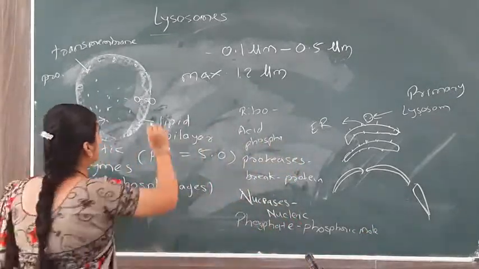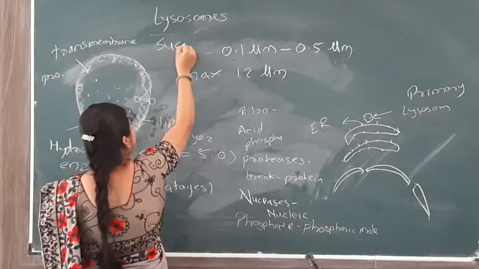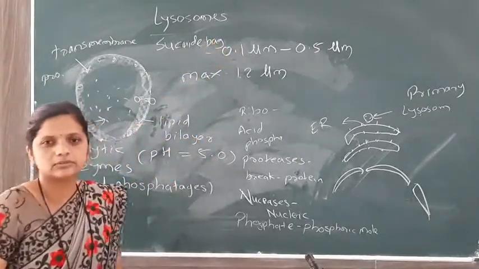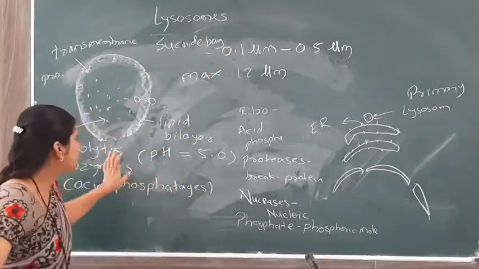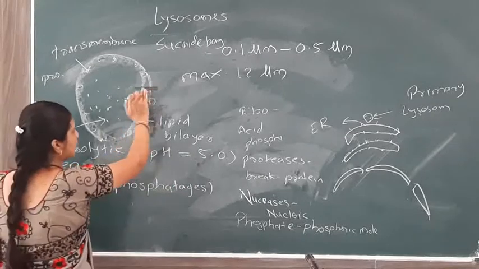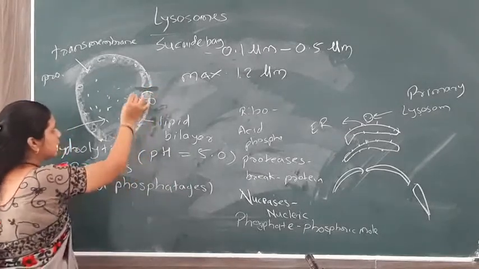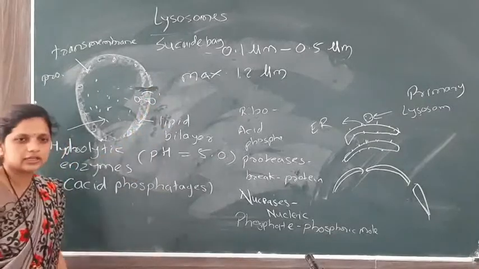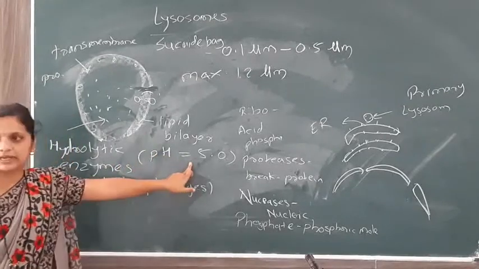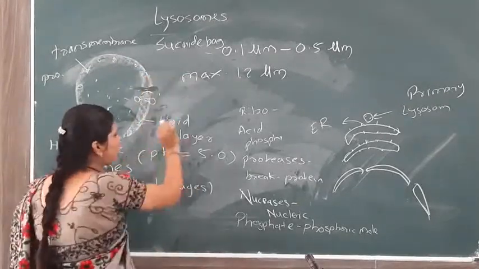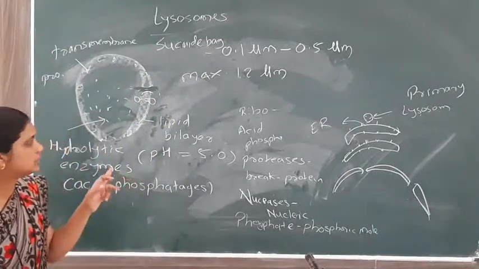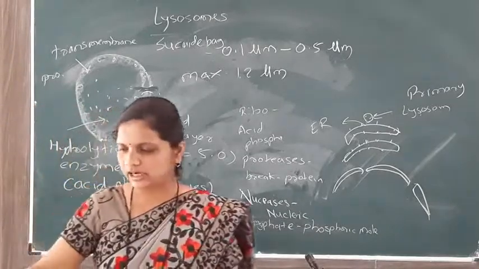The lysosomes are also called suicide bags. Why are lysosomes called suicide bags? Because we know the pH of the lysosome is 5. When the membrane of the lysosome breaks, the acid phosphatase enzymes in the lysosome spread in the cell material. The pH is very acidic. All structures and all organelles in the cell will be ruptured and digested by this acid phosphatase. So these lysosomes are called suicide bags.